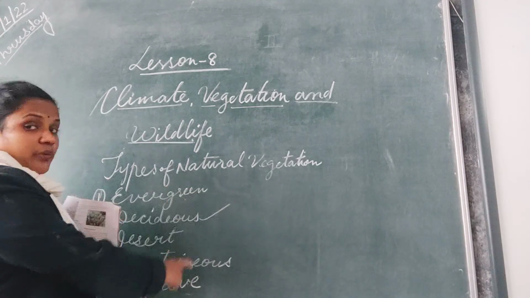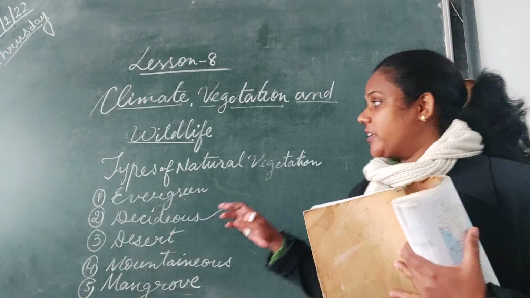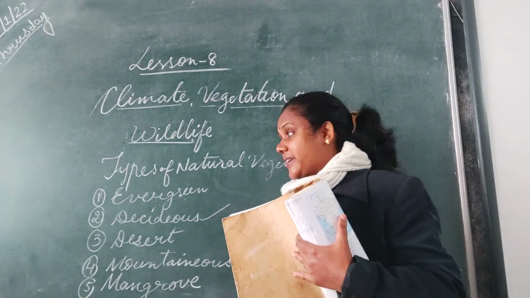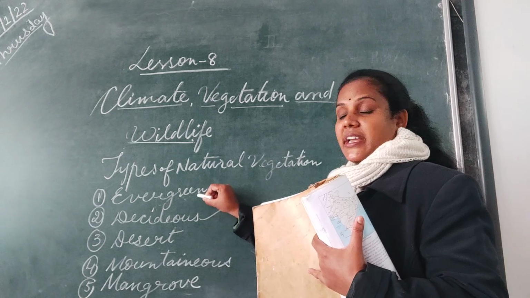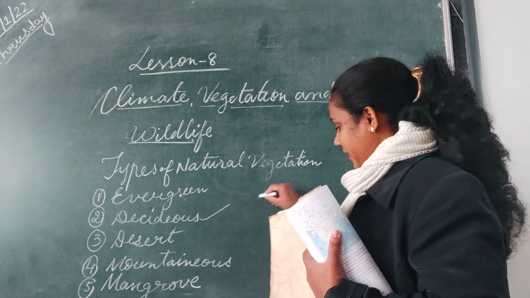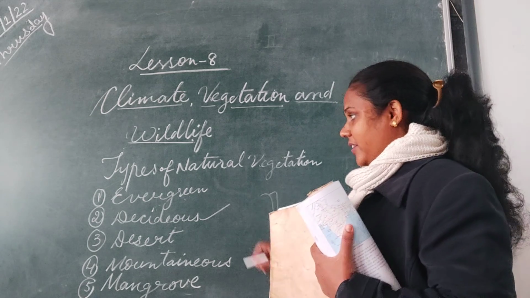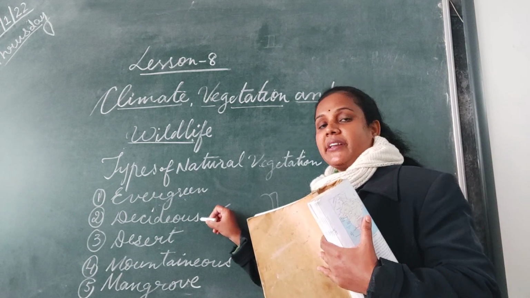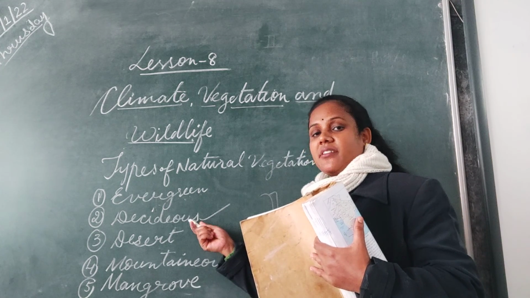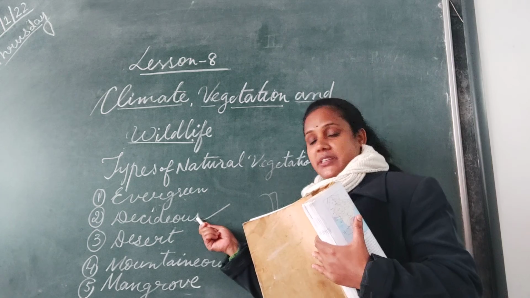Now I am telling you with this, where are they located? In India. All over the world we find these types of forests. But where are they found in India? Evergreen, I told you, in Western Ghats. I had drawn and told you these all are your Western Ghat area, and Andaman and Nicobar Island. Deciduous, where do we find? Deciduous we find in central India like Uttar Pradesh, Jharkhand, Bihar, Chhattisgarh, Odisha.